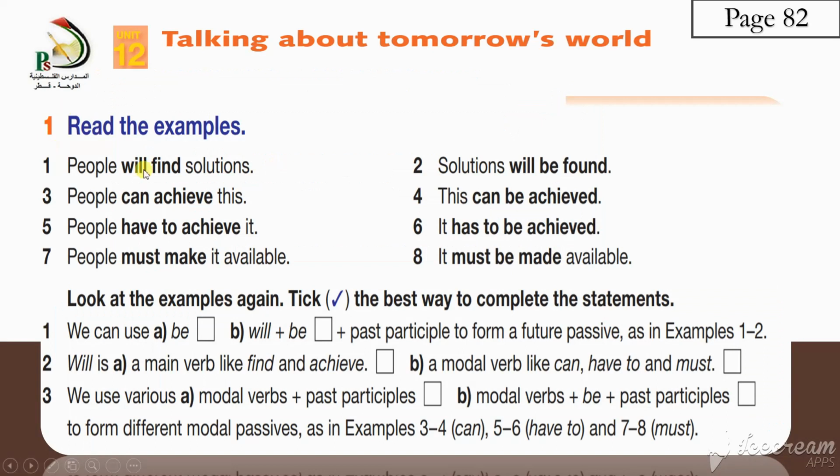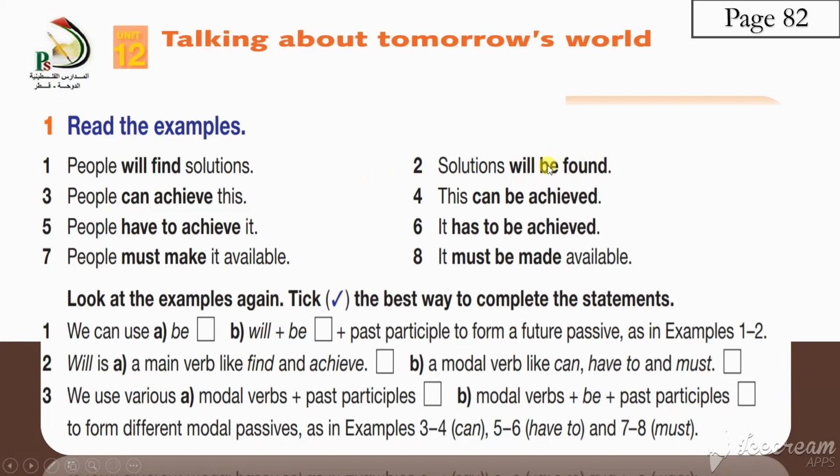Very simple. Here you will find only the will, future and modal verbs. People will find solutions. Solutions will be found. Of course, I told you earlier, will always comes with the infinitive, the first form of the verb. But the rule of passive is that the verb must be in past participle. That's why we add be.